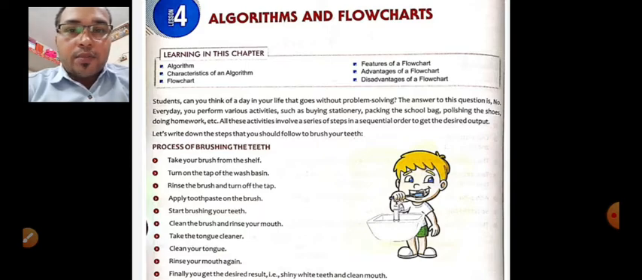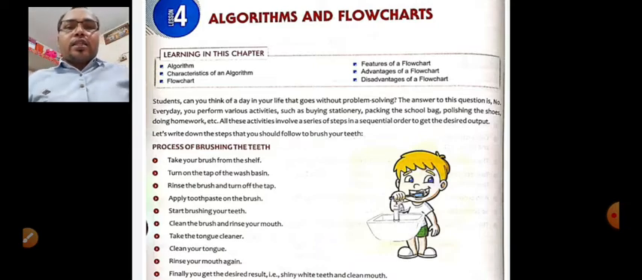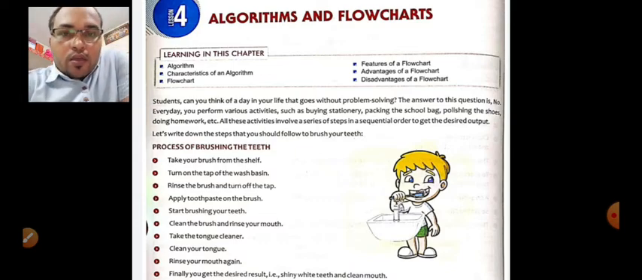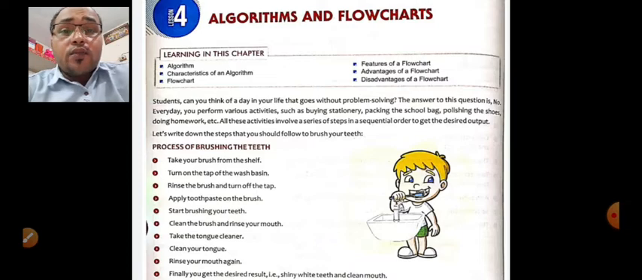You are doing the same steps every day. Whether there is school or not, there is no problem. But you have to do this activity every day for your clean teeth. So this is what an algorithm is. Algorithm means you are following this rule every day. Now let us move ahead in this chapter.